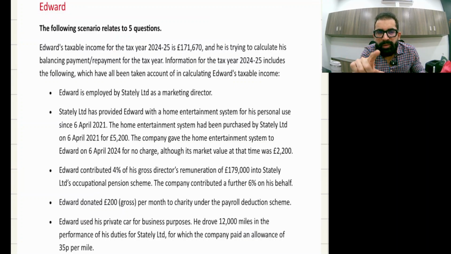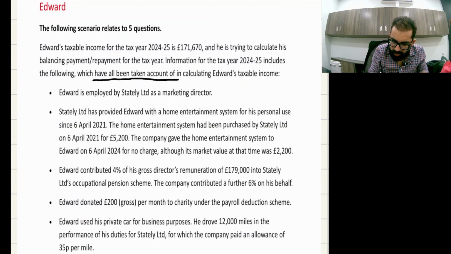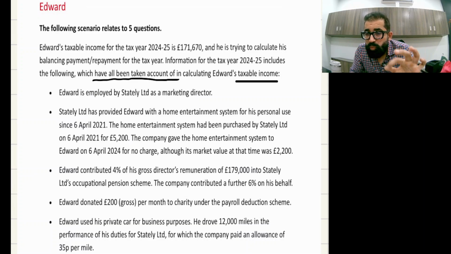Now he's trying to calculate his balancing payment or repayment for the tax year. Information for the tax year 24-25 includes the following, which have all been taken into account in calculating taxable income. So whatever we are going to read has already been taken into account, already included in the taxable income. So what we are studying now are separate requirements, right?